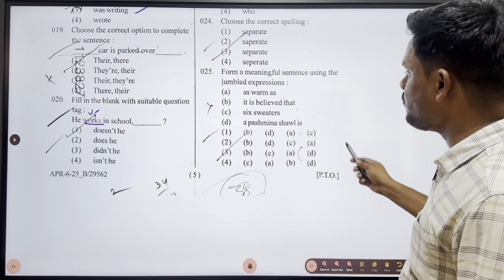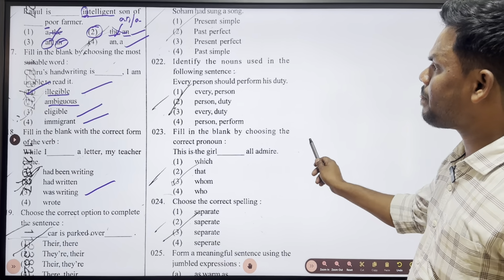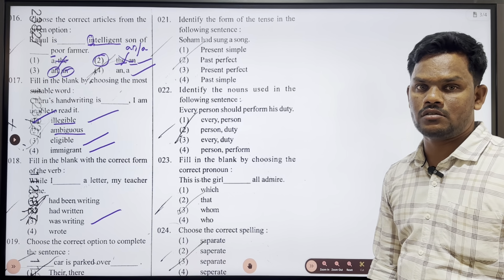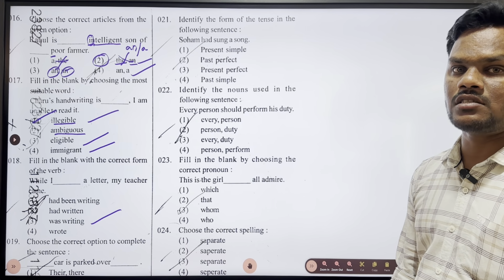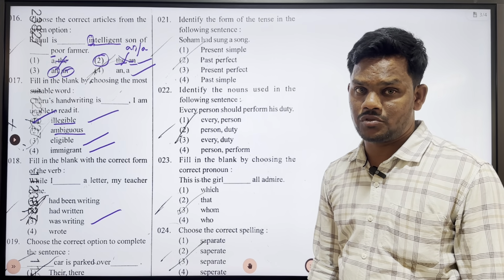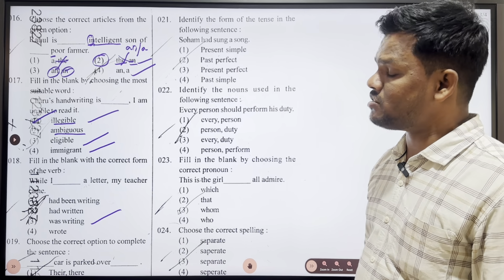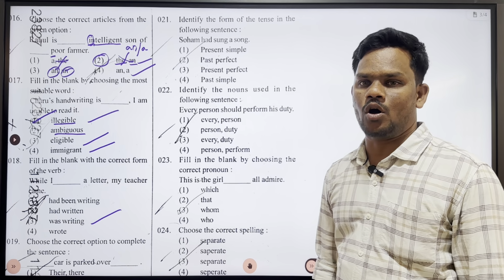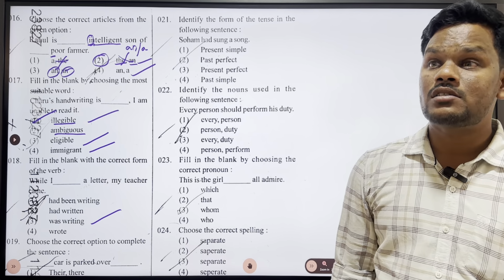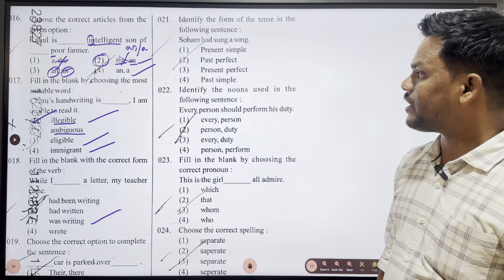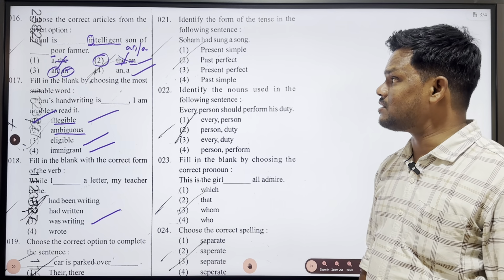The next question is: identify the form of the tense in the following sentence. Tense: present tense, past tense and future tense. You all know that each tense is again divided into 4 types. But the question asked here is "Soham had sung a song." Is it present simple, past perfect, present perfect or past simple?